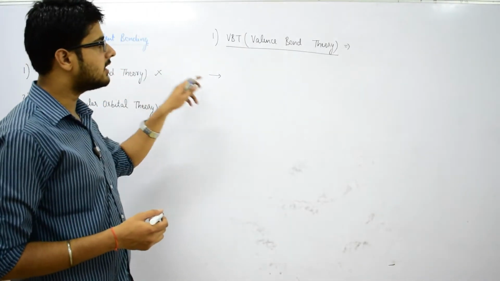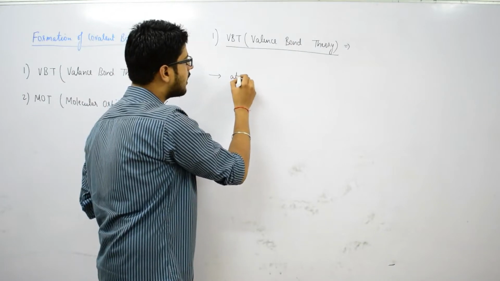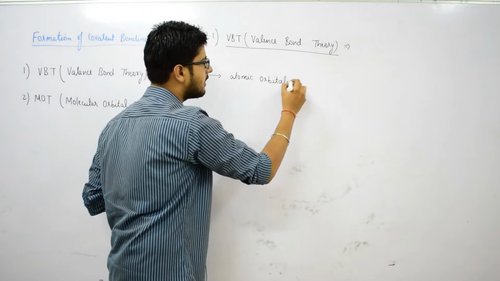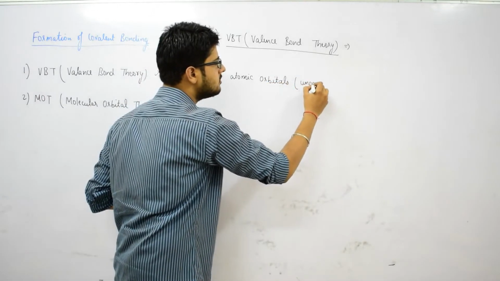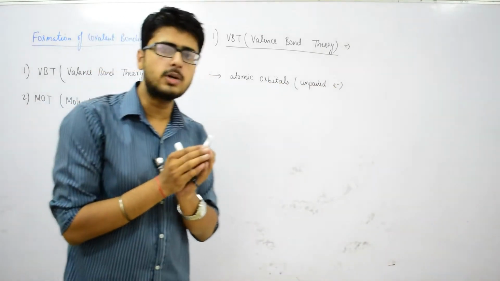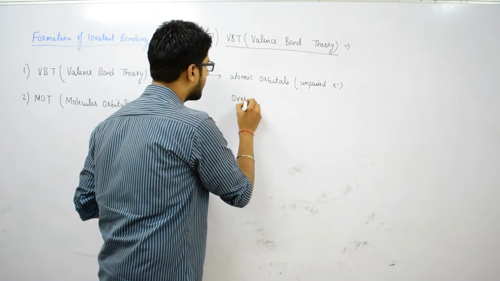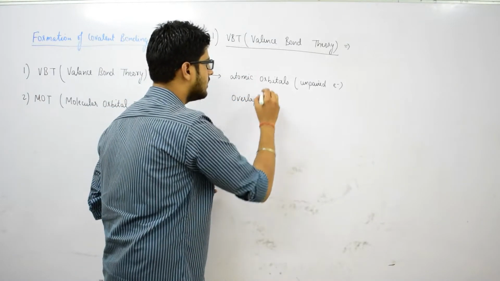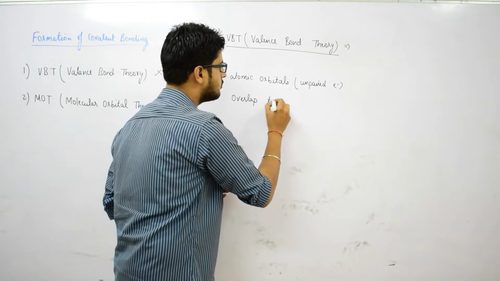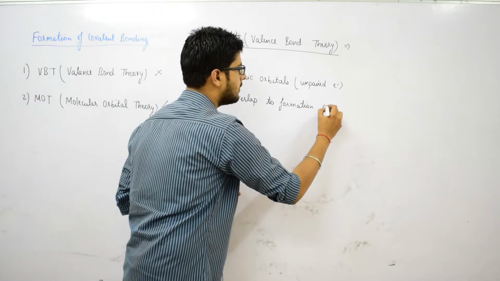The first one says that whenever atomic orbitals having unpaired electrons come close to each other, then they overlap and lead to the formation of a covalent bond.